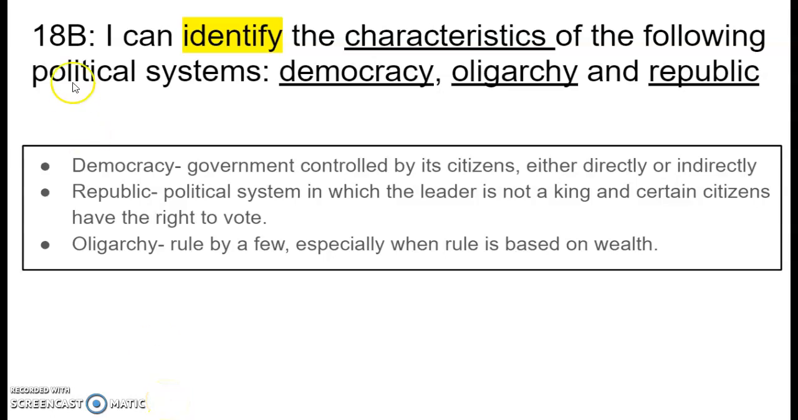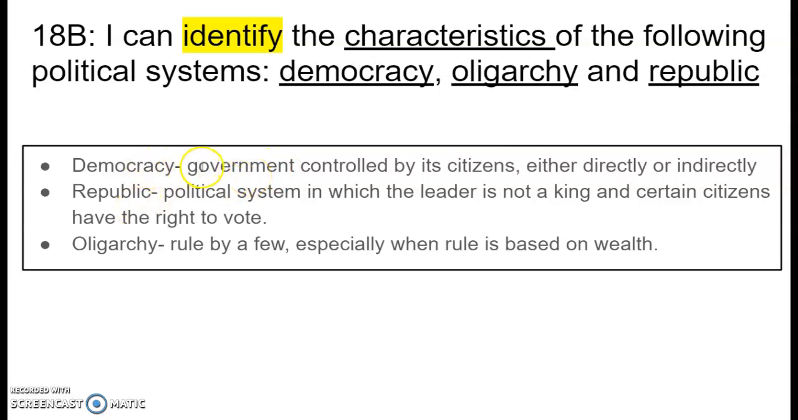Okay, let's review 18b before we look at the questions that were associated with 18b on your exam. So 18b states, I can identify the characteristics of the following political systems: democracy, oligarchy, and republic. In the box here, let's review what those political systems entail. So democracy states government controlled by its citizens, either directly or indirectly. So you can have a direct democracy or you can have a representative democracy.